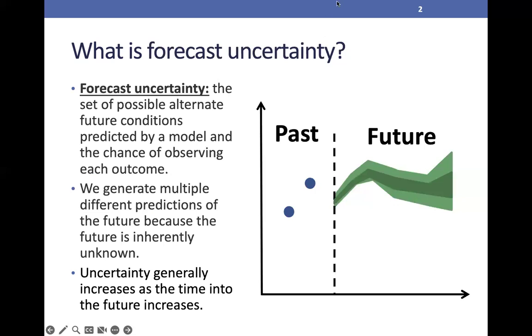Forecast uncertainty is the set of possible alternate future conditions predicted by a model and the chance of observing each outcome. We generate multiple different predictions of the future because the future is inherently unknown. Uncertainty generally increases as the time into the future increases.